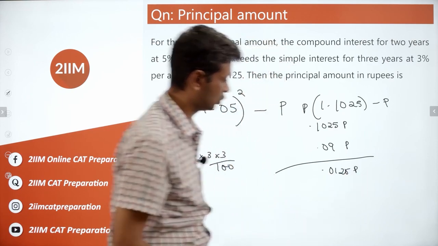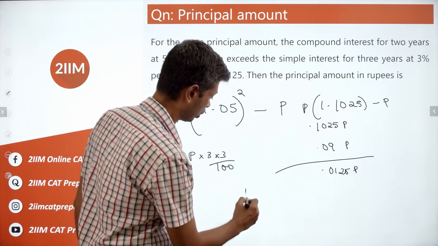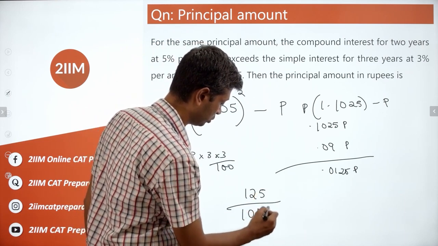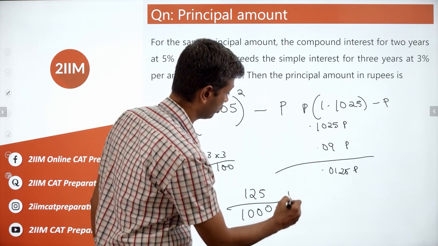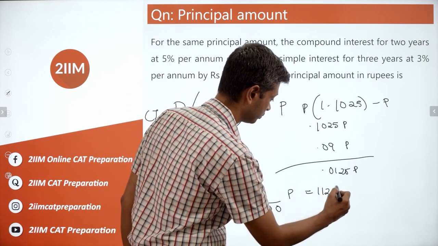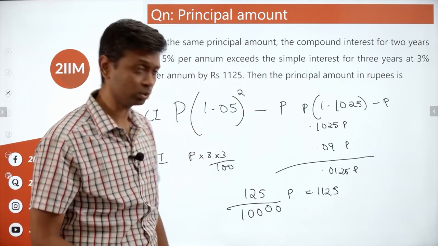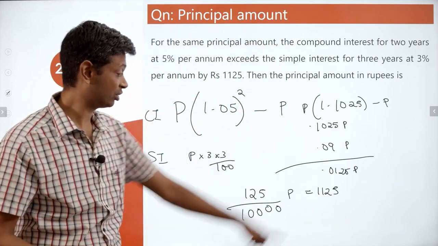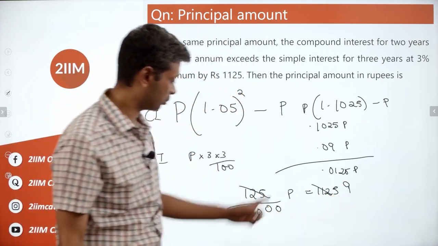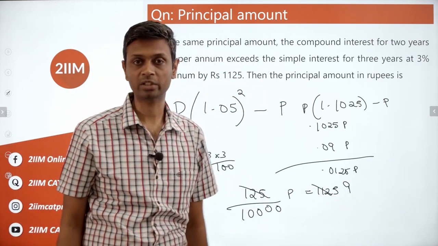0.0125 P, or 125 by 10,000 times P, is 1125. 125 into 8 is 1000. 125 into 9 is 1125. So we can cancel this, make it 9. Or the principal is 9 times 10,000, or 90,000.